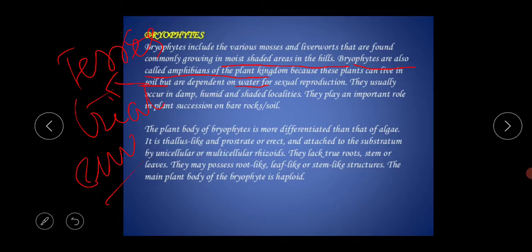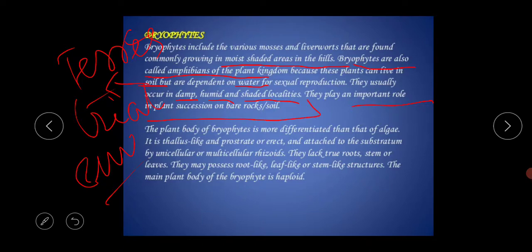That's why they are called the amphibians of the plant kingdom. They usually occur in damp, humid and shaded localities. They play an important role in plant succession on bare rocks or soil.